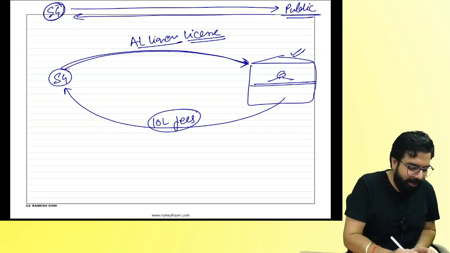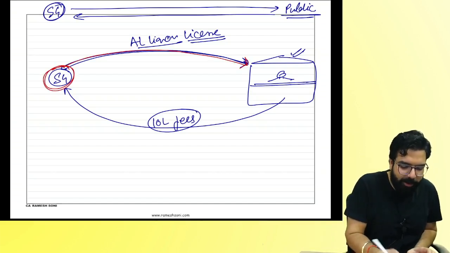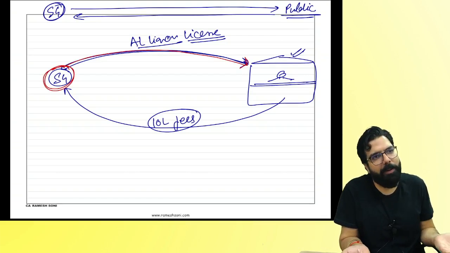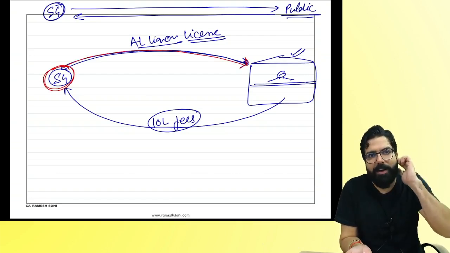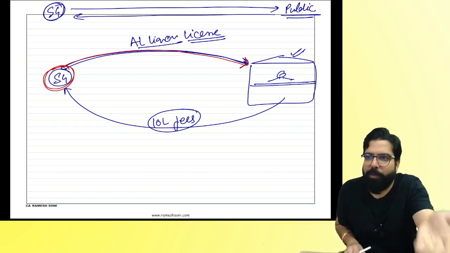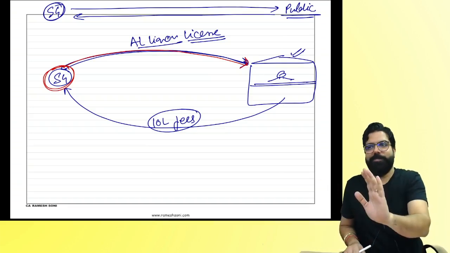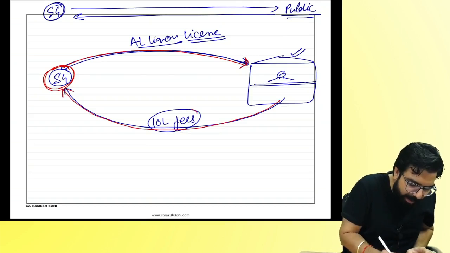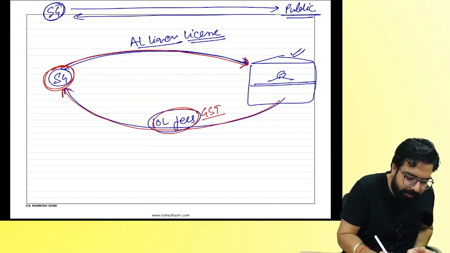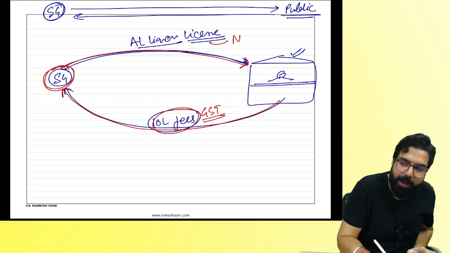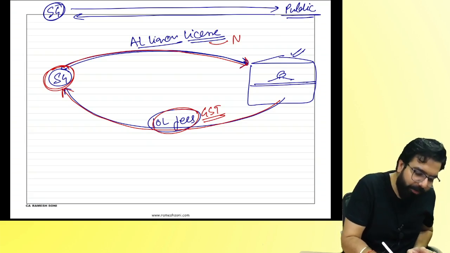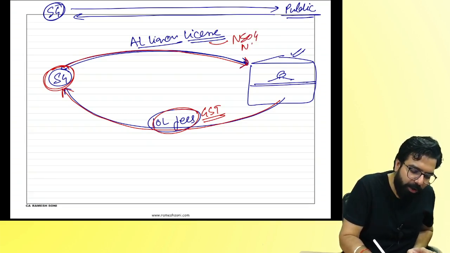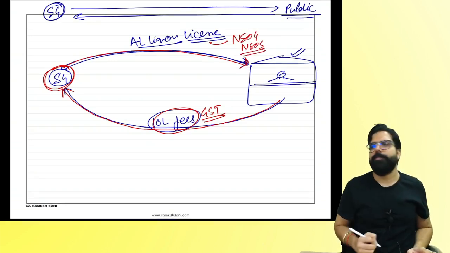So when the state government gives an alcoholic liquor license, it is doing an activity for the public by giving them a license. Are they doing it for the public only so that the public can drink? Yes or no? Whenever they are collecting any fees, they will not collect GST, because this activity of giving an alcoholic liquor license is also notified as neither supply of goods nor supply of service.